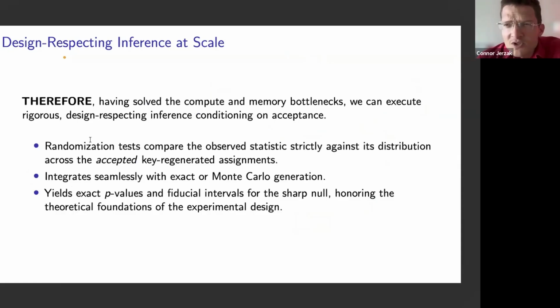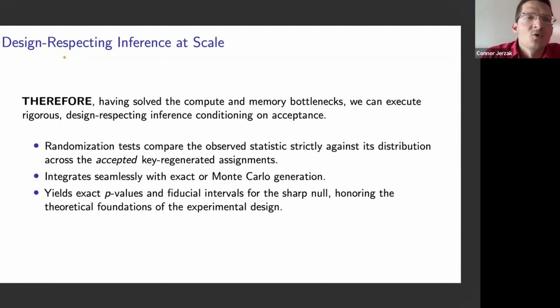Now, what this allows us to then perform is large scale inference. So we've solved this compute bottleneck. We've solved this memory bottleneck, and now we can perform this rigorous design respecting inference conditional on acceptance. What this will allow us to do is generate a pool of accepted randomizations, and then from that we'll be able to select the randomization that we want to use in our experiment. We'll sample that uniformly.